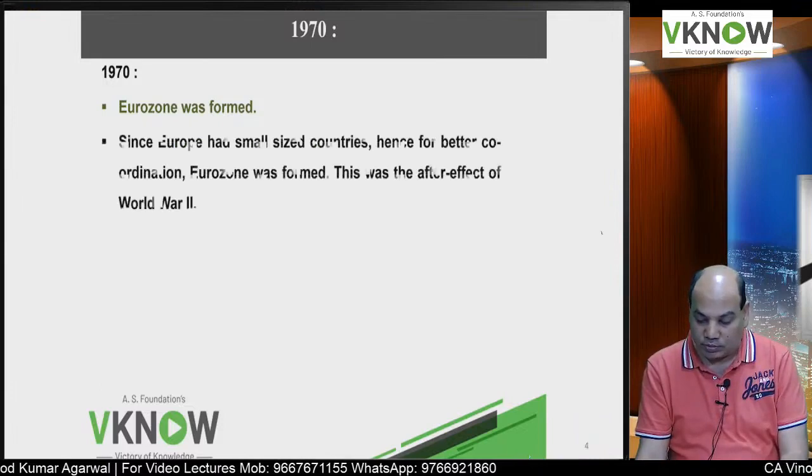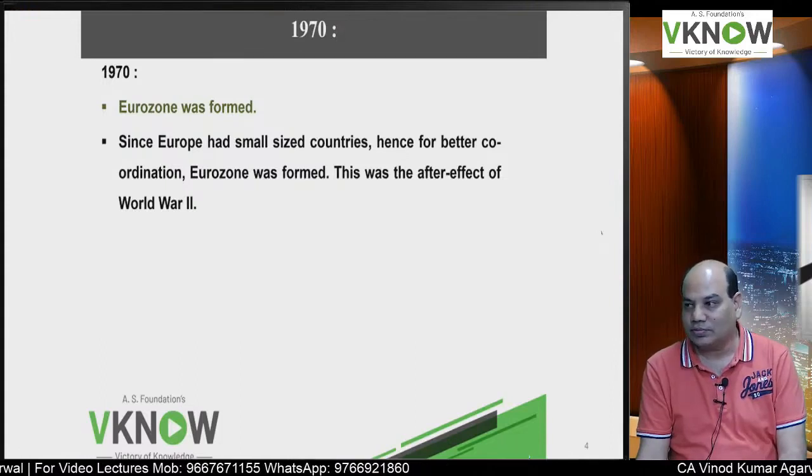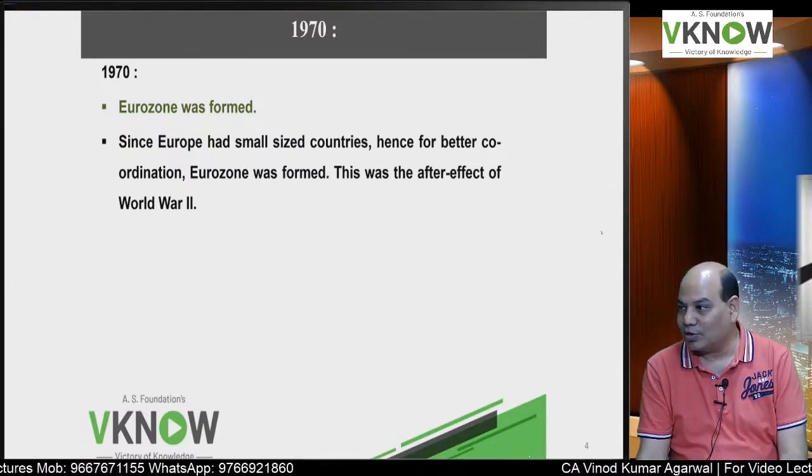In 1970, Eurozone was formed. That means a group of European companies, they came together. As you know, Europe has got many small sized countries. Some countries may have a population of 20 lakh, 5 lakh, 50 lakh, 1 crore.